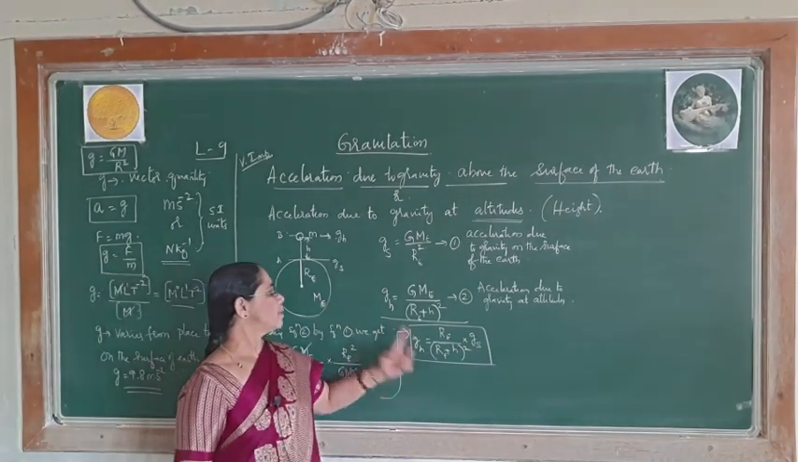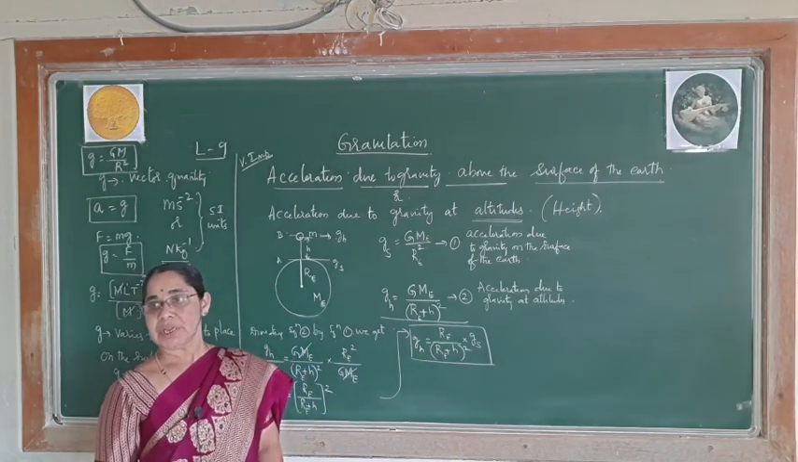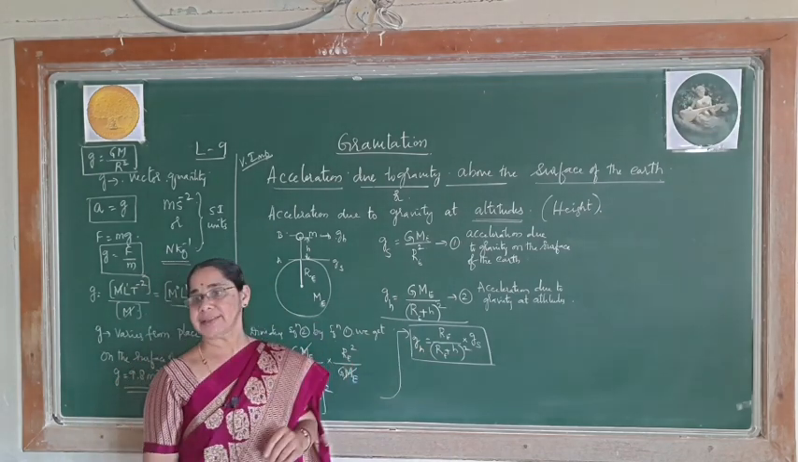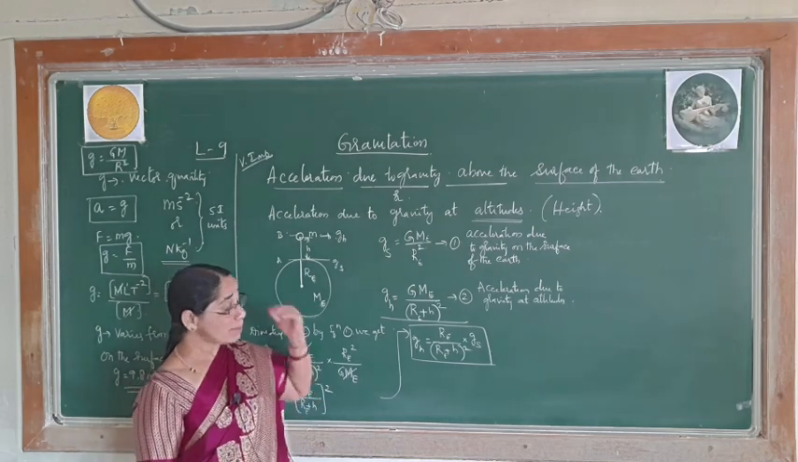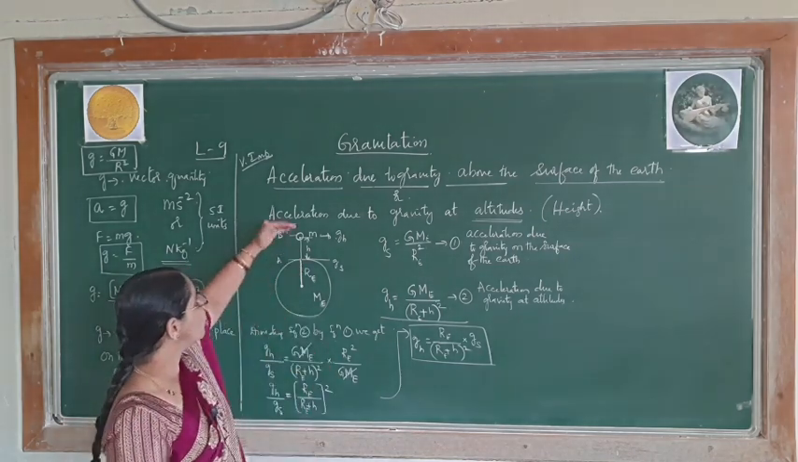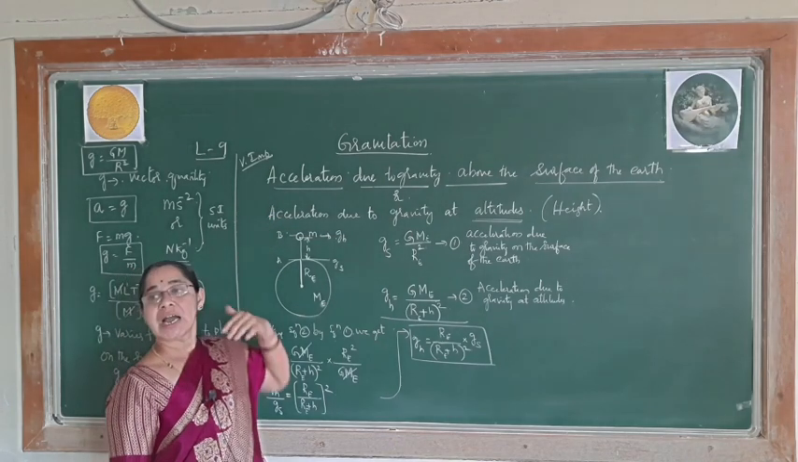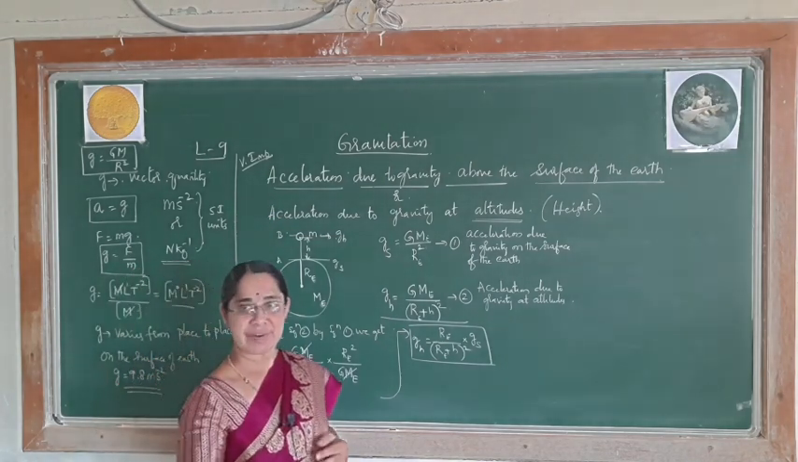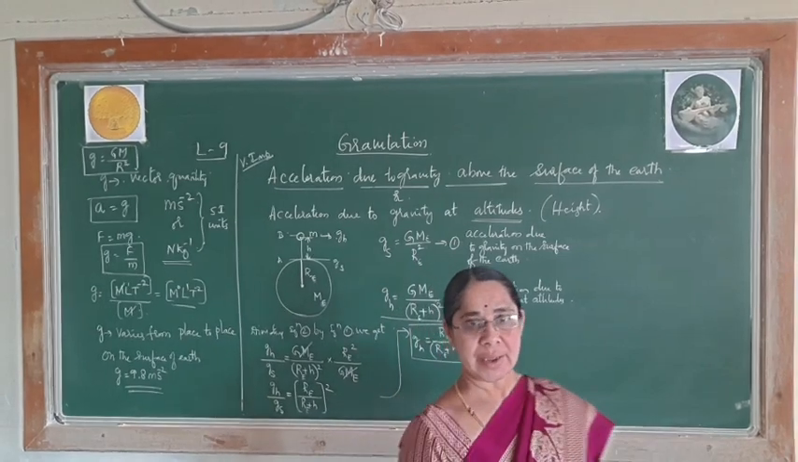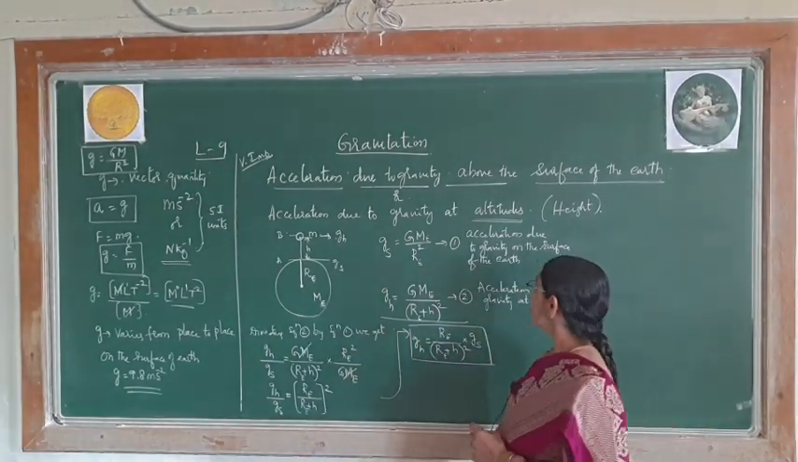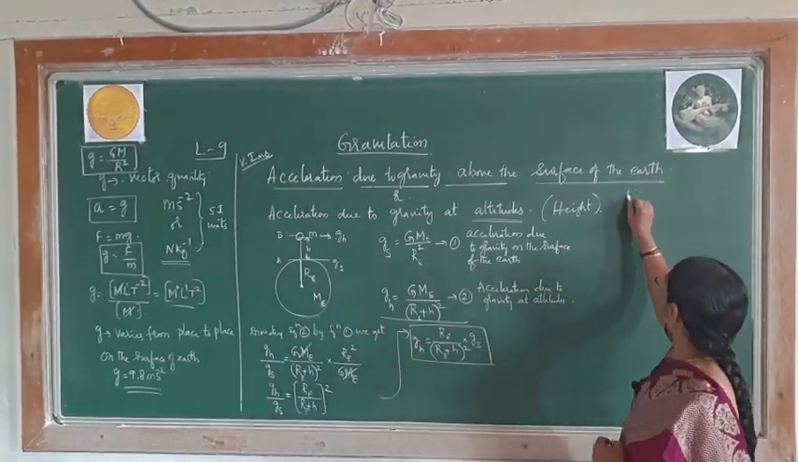So this is the expression at some height. You may wonder at what height this applies, when the object is at some height away from the surface. How do we come to know that it is away from the surface? For your reference, I will give one example. You already know the radius of the earth.